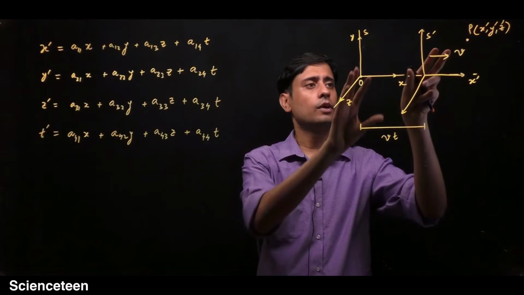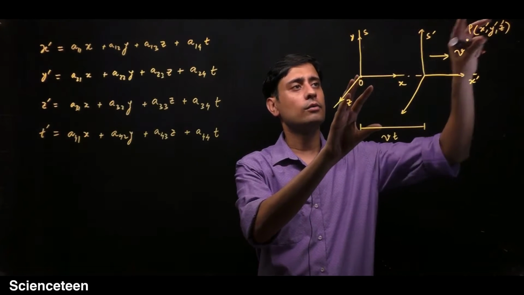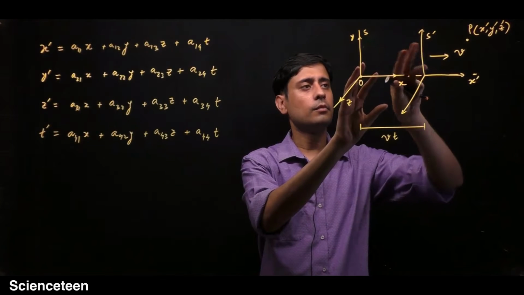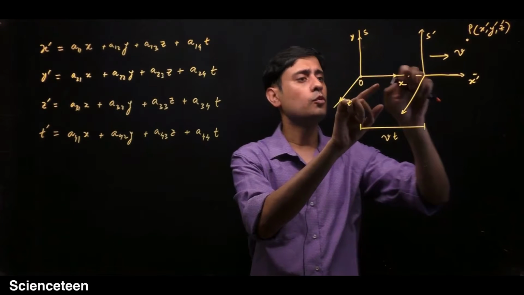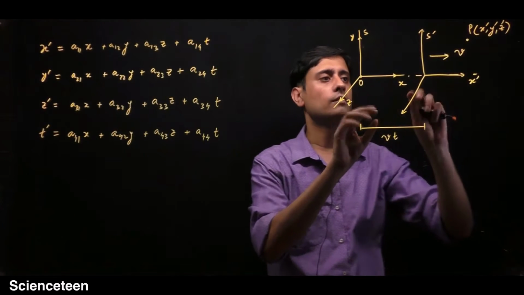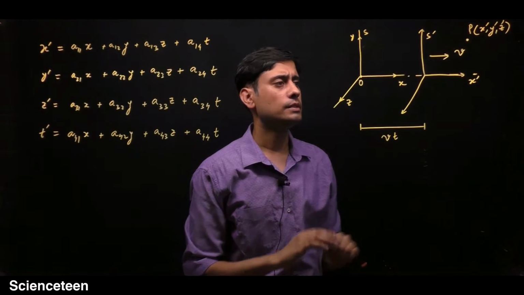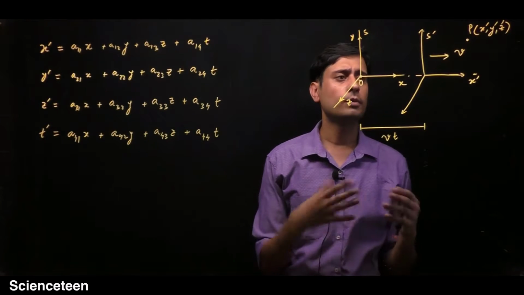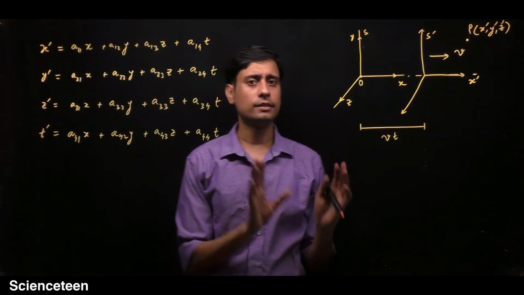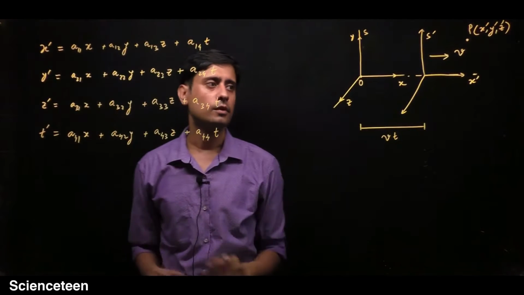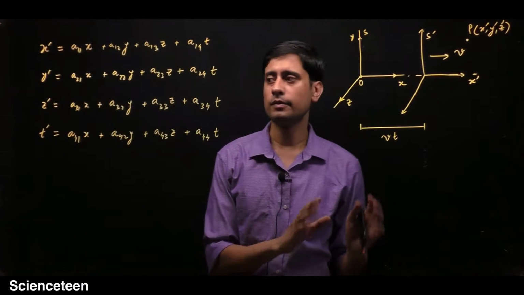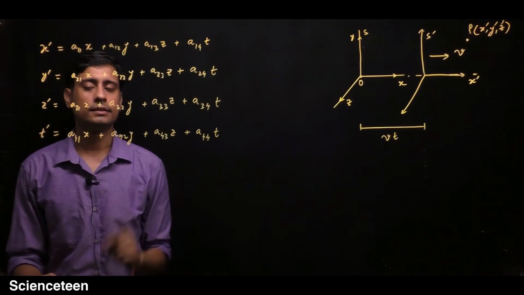The only special case is that this coordinate frame is moving parallel with this, and there is nothing wrong with it, because if you assume that this coordinate frame is moving with some angle, then these coordinates will transform in a different way, but the basic physics will remain the same. So we are taking the simplest of the simplest cases, and which is this.